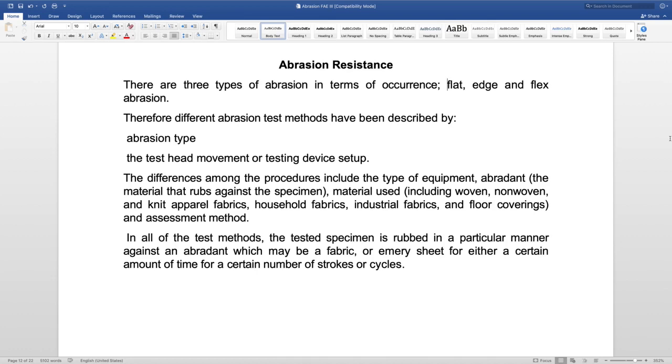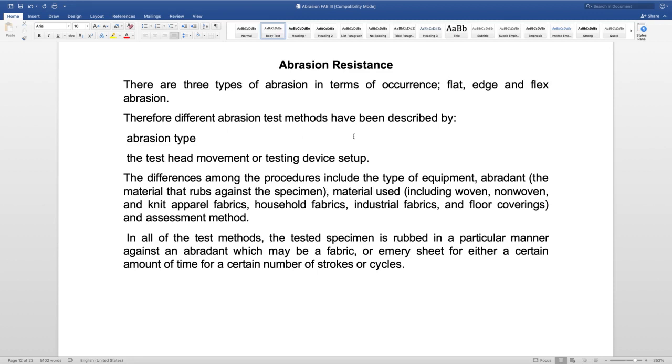So these abrasive materials which are used for testing in such evaluations can be of different types, like abrasive stones made of aluminum oxide or silica, etc. may be used, or one fabric surface may be rubbed against another. So basically the main criterion for such evaluations is that we need to simulate the actual rubbing conditions, that is, what kind of rubbing or what kind of abrasion the garment will be subjected to in actual wear.